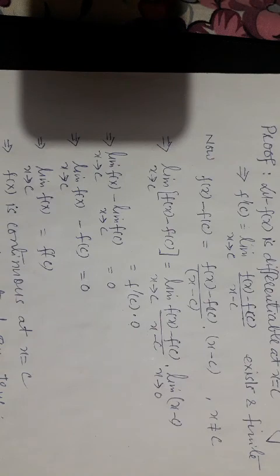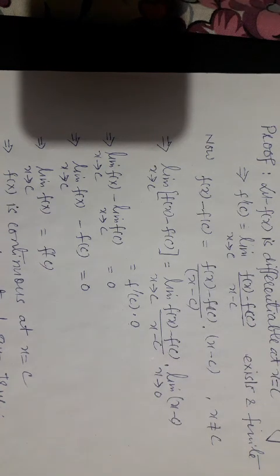Now taking limit on both sides and using the limit theorems, the limit of f of x minus f of c is equal to the limit of f of x minus f of c upon x minus c as x tends to c, into the limit of x minus c as x tends to c.